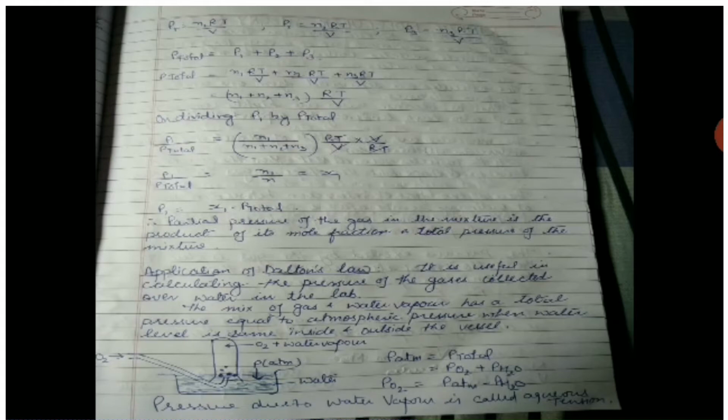It is useful in calculating the pressure of a gas collected over water in a lab. The mixture of the gas and water vapor has a total pressure equal to the atmospheric pressure when the water level is the same inside and outside the vessel. So P atmosphere is equal to P total, and here we have the partial pressure of oxygen plus the partial pressure of water vapor. So the partial pressure of oxygen will be equal to P atmosphere minus P vapor pressure, and the pressure due to the water vapor is called aqueous tension.